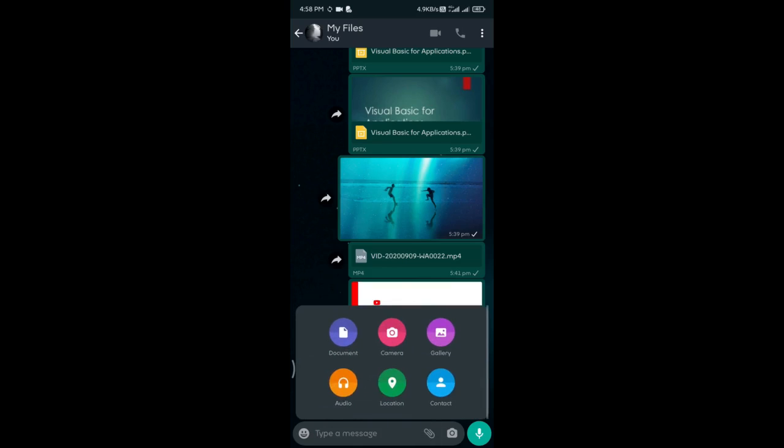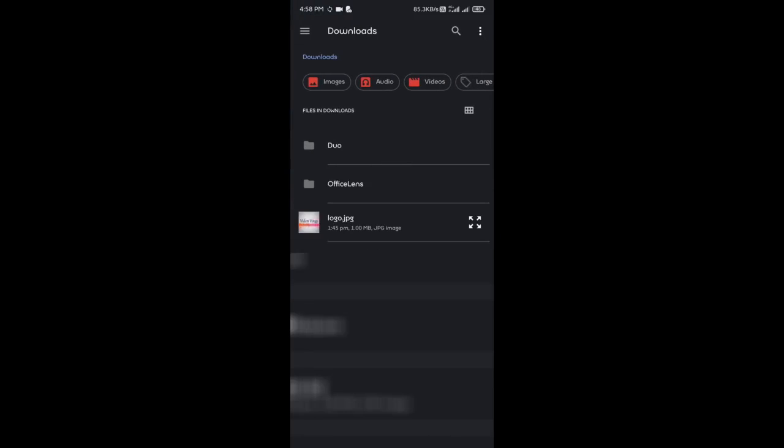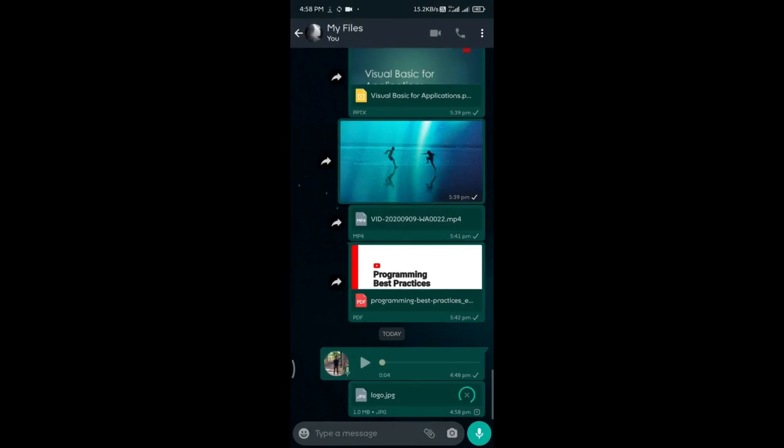Tap on the pin and select document, and now navigate to the location where your image is. So now let's say this is the image I want to send as a document without compromising on its quality. Now the image is being sent as it is, as a document, without any compression.